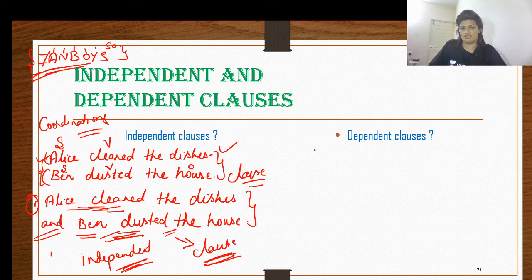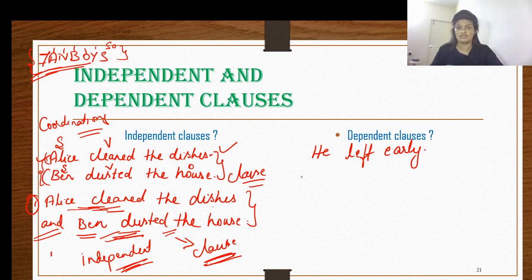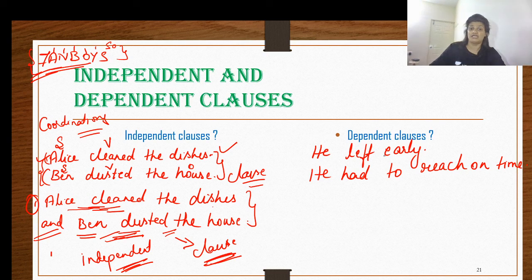To understand this, let me give you an example: "He left early." Let me end it with a full stop. Here, "He had to reach on time." Let me end this also with a full stop. Now again, "He left early" is one independent statement, or you can also call it a clause. Number two, "He had to reach on time" is again another independent sentence, right?